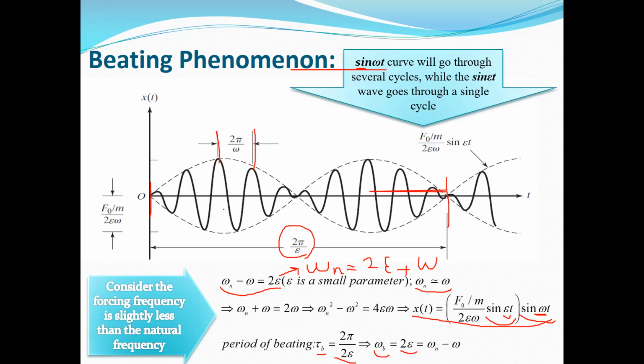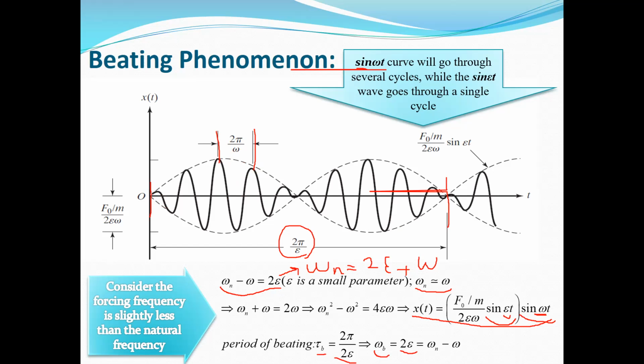Okay, so this phenomenon is called beating, and sometimes you can see it when the frequency of the excitation is close to the frequency of the system. Here is the response.